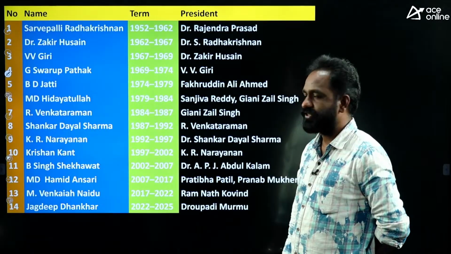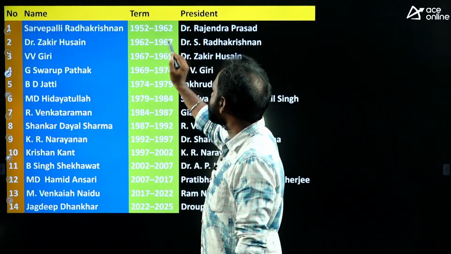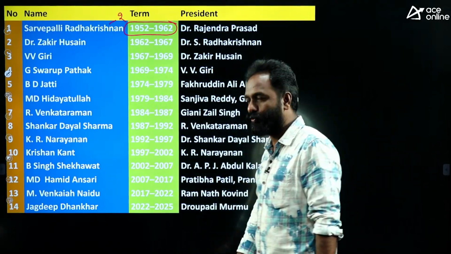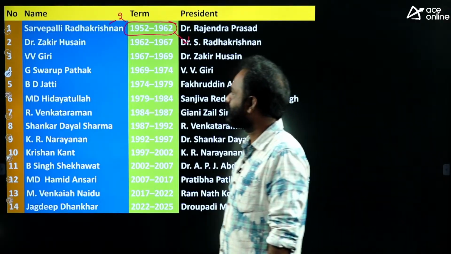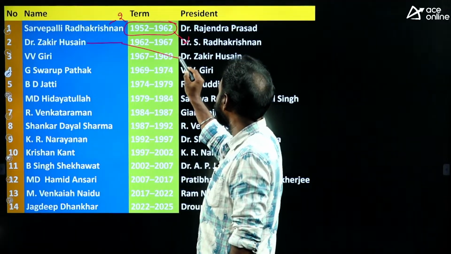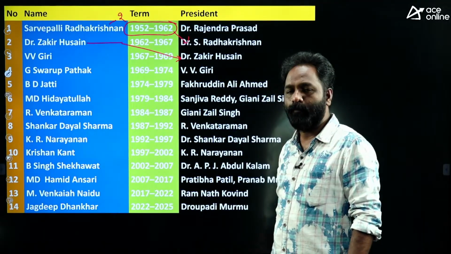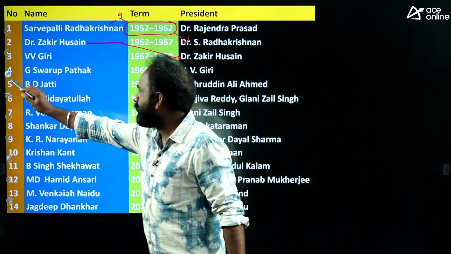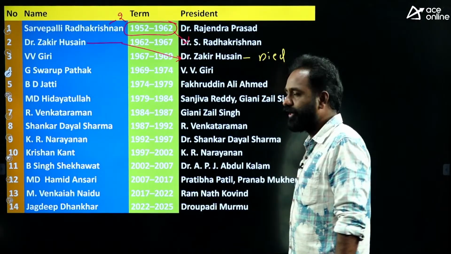Okay, let's see. First of all, you know that Sarvepalli Radhakrishnan worked as a vice president for 2 terms. Later, he became president of India. Zakir Hussain also worked as a vice president and later worked as a president also. So Sarvepalli Radhakrishnan and Zakir Hussain both worked as vice president, later president also. But Zakir Hussain is the first president who died in office.